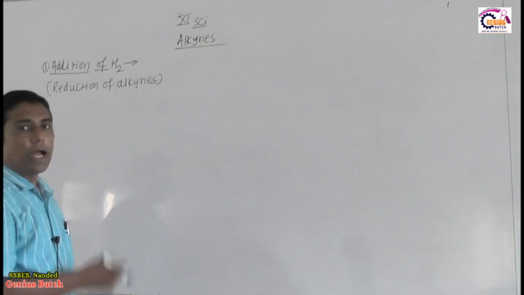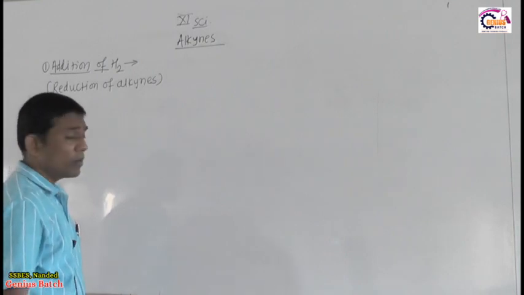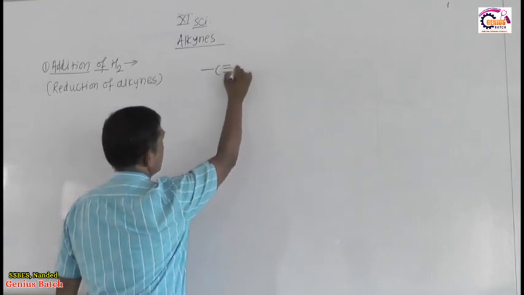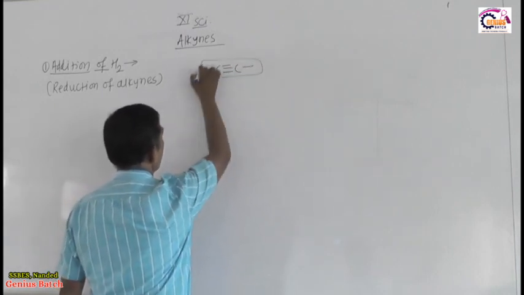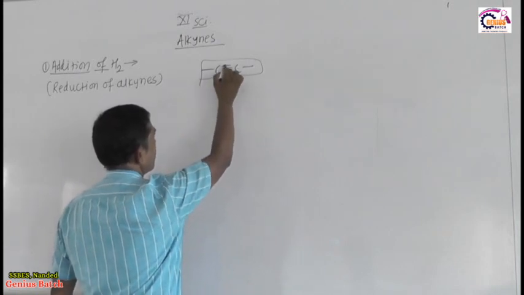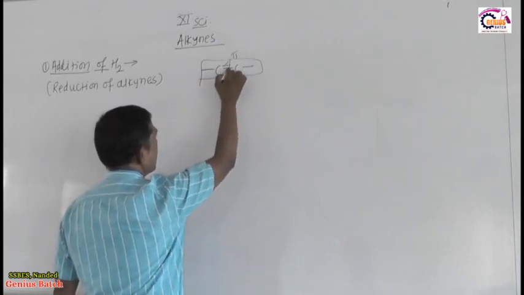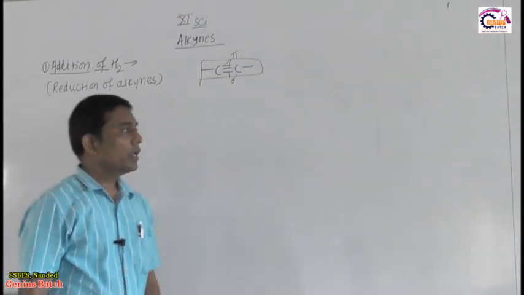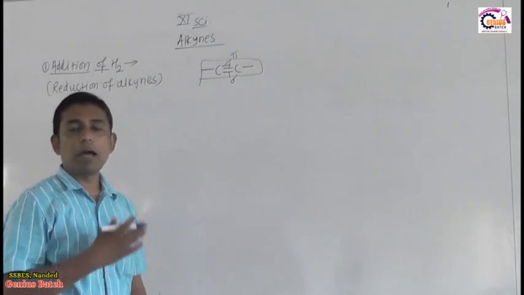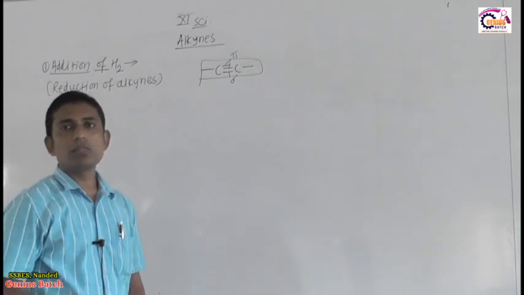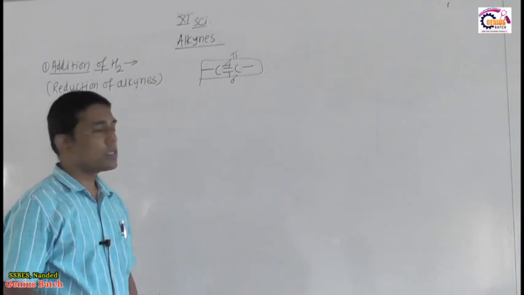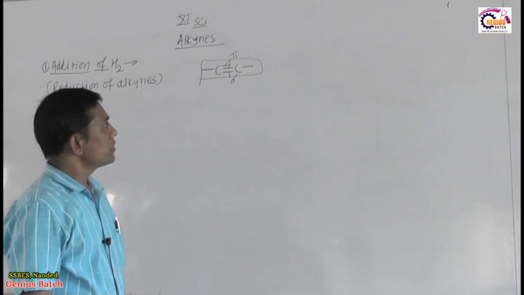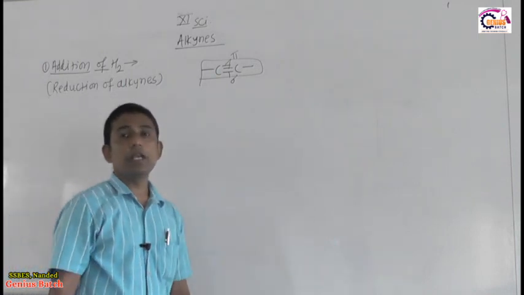So here we add hydrogen across the carbon-carbon triple bond. As we already discussed, the carbon-carbon triple bond is the functional group of alkynes. Out of the carbon-carbon triple bond, 2 bonds are pi and 1 bond is sigma. The pi bond is weak and easily breakable, and when this pi bond breaks and is converted into a single bond, the triple bond must undergo an addition reaction. So alkynes easily undergo electrophilic addition reactions.